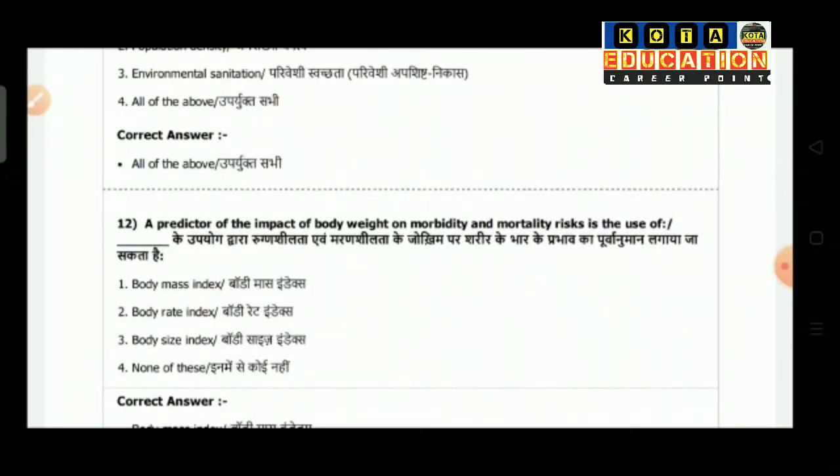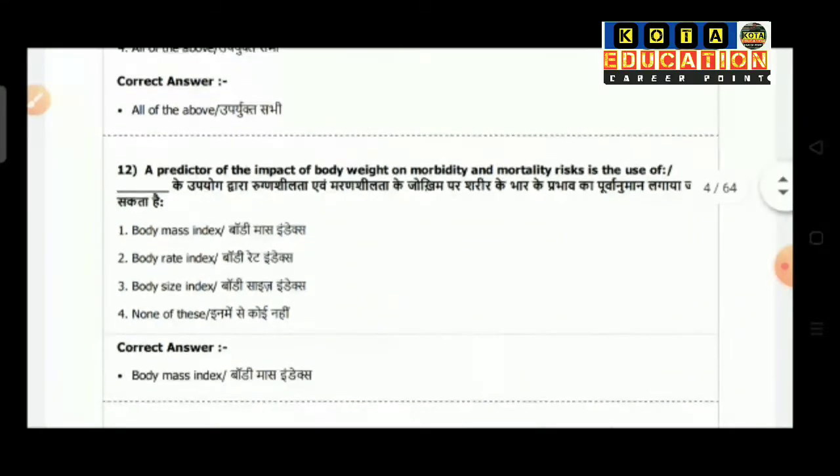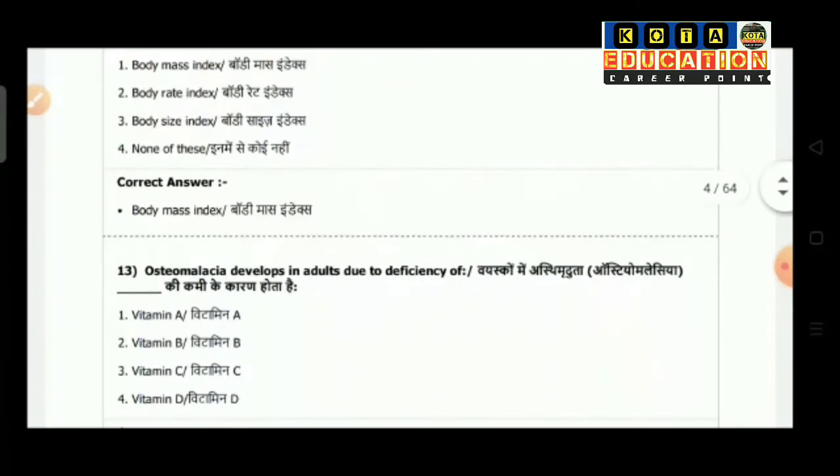Question number 12: a predictor of the impact of body weight on morbidity and mortality risk is the use of: option 1 is body mass index, option 2 is body weight index, option 3 is body size index, option 4 is none of this. So the correct answer is body mass index.